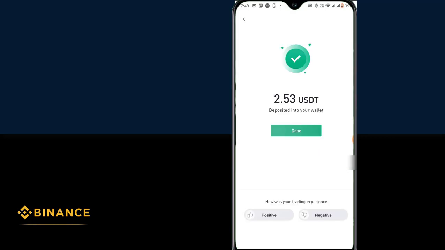He just released the cryptocurrency, which is a good thing, so I'm going to give positive feedback. Now I have received 2.53 USDT in my account for 200 rupees. I could even have bought it for 100 rupees, but I went with 200 rupees. So this is how you can buy cryptocurrencies and start trading.